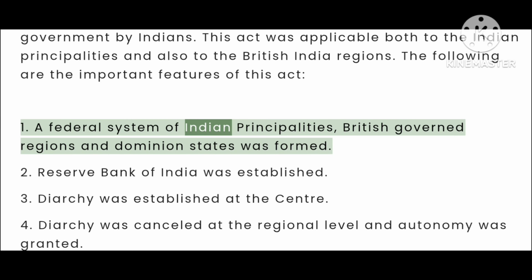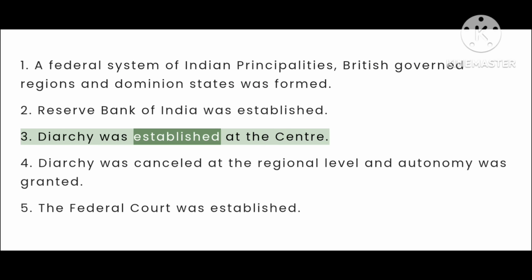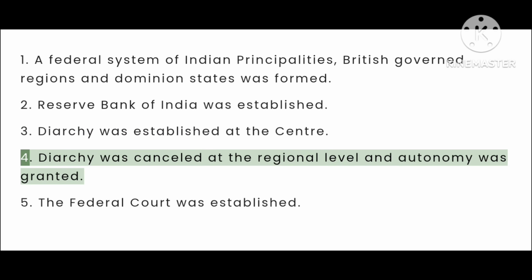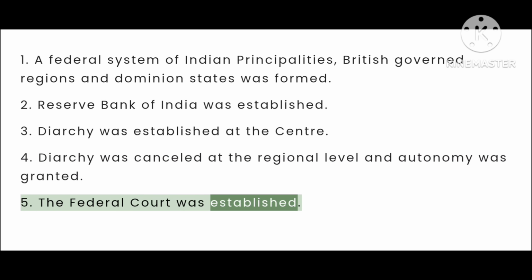1. A federal system of Indian principalities, British-governed regions and Dominion states was formed. 2. Reserve Bank of India was established. 3. Diarchy was established at the centre. 4. Diarchy was cancelled at the regional level and autonomy was granted. 5. The Federal Court was established.